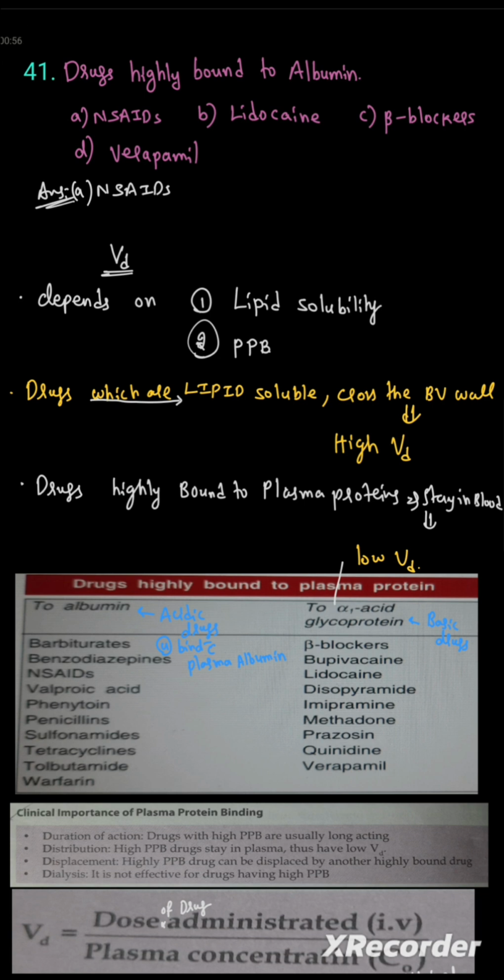The drugs which are lipid soluble, they cross the blood vessel wall, so they have high volume of distribution. Likewise, drugs highly bound to the plasma proteins, they stay in the blood, so they have low volume of distribution.